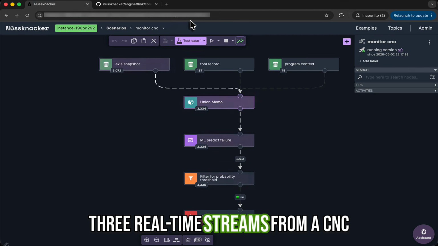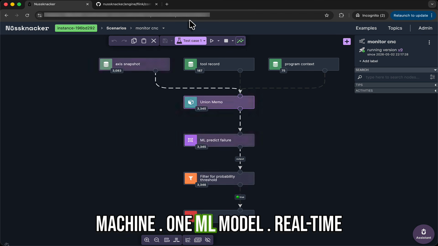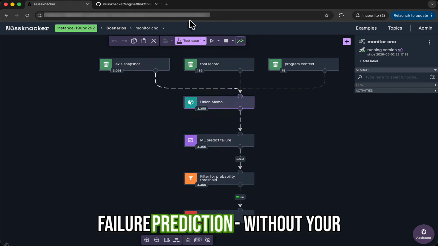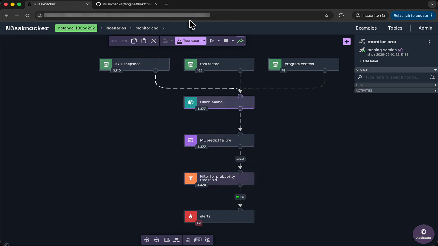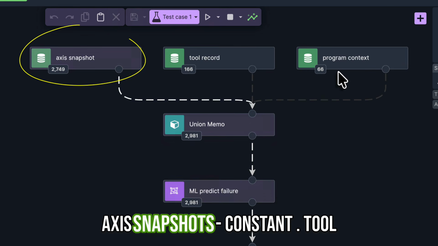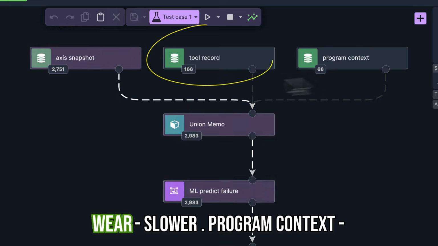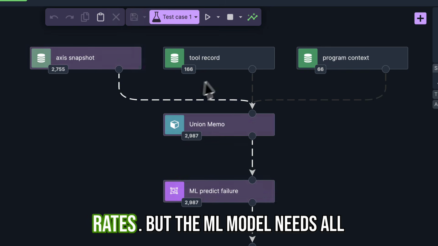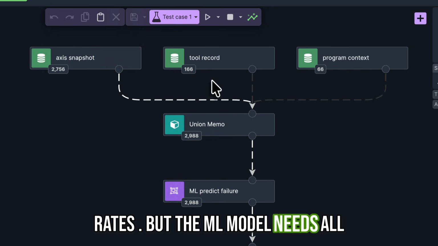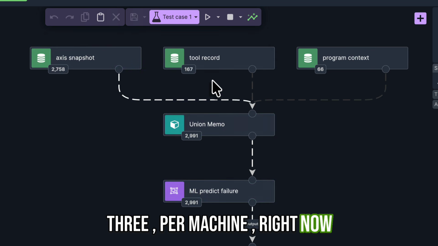3 real-time streams from a CNC machine. 1 ML model. Real-time failure prediction, without your team writing a single line of Flink code. Axis snapshots, constant. Tool wear slower. Program context, rare. Different schemas, different rates. But the ML model needs all 3 per machine right now.